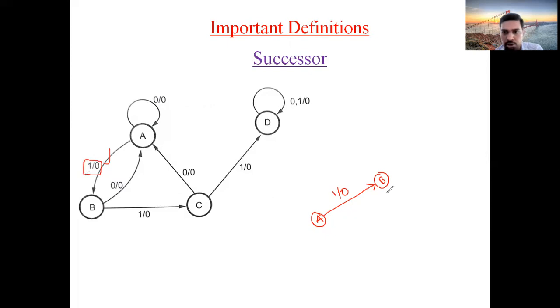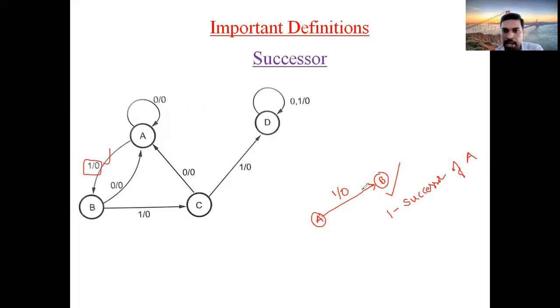Then you call this B as one successor of A. Carefully observe what is meant by successor.